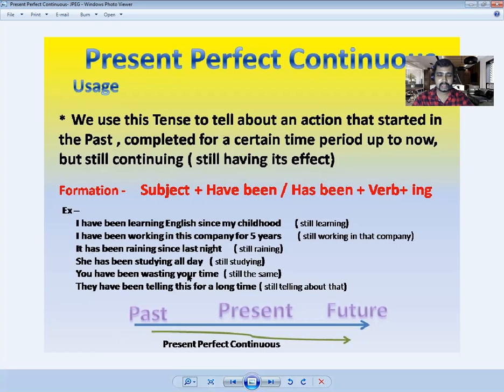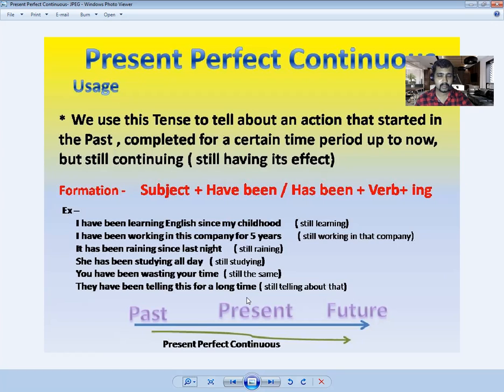Then the final sentence, they have been telling this for a long time. They are still telling about that. So it started some time ago, and still it's like that. So this is the present perfect continuous tense. This is a little bit complex, but there's nothing much.